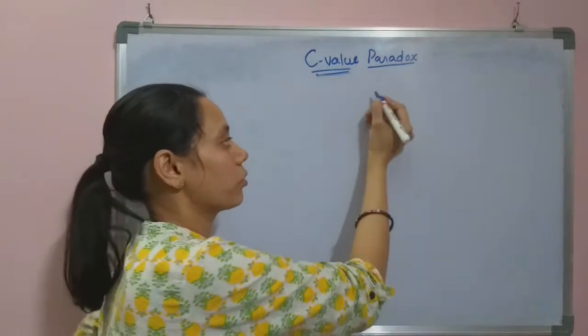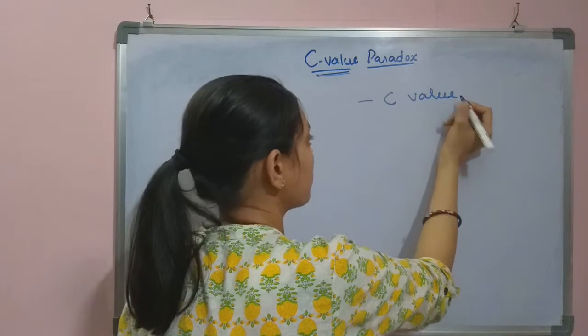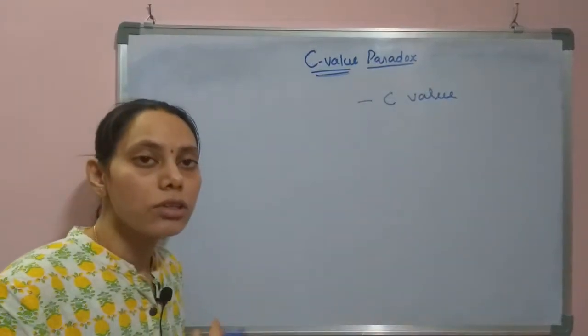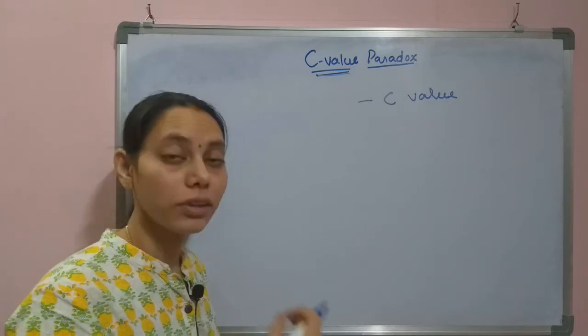So coming to that point, the C-value is nothing but the content of DNA present in the haploid genome of an organism.